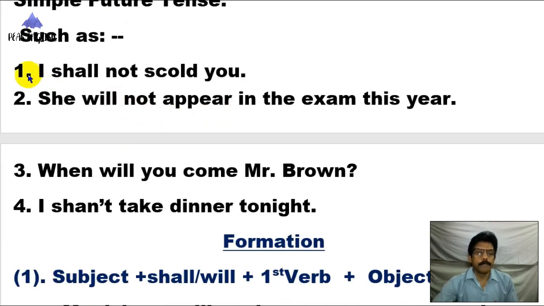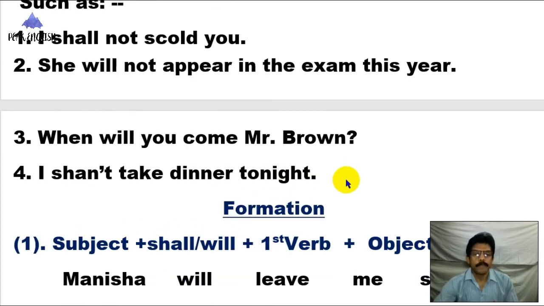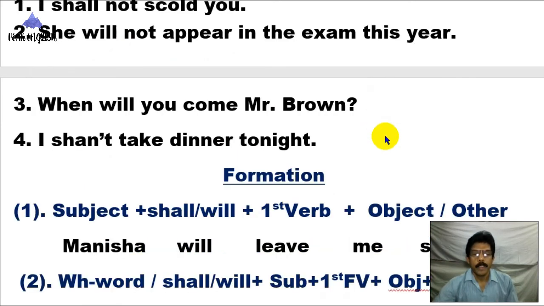Let's see some examples. I shall not scold you. She will not appear in the exam this year. When will you come, Mr. Brown? I shan't take dinner tonight. So these four sentences indicate future tense, that is the future indefinite tense.